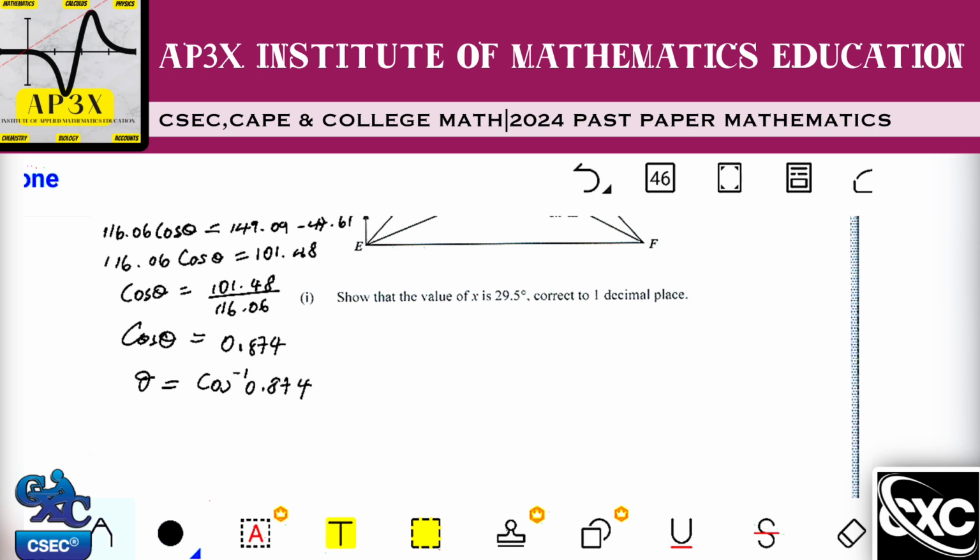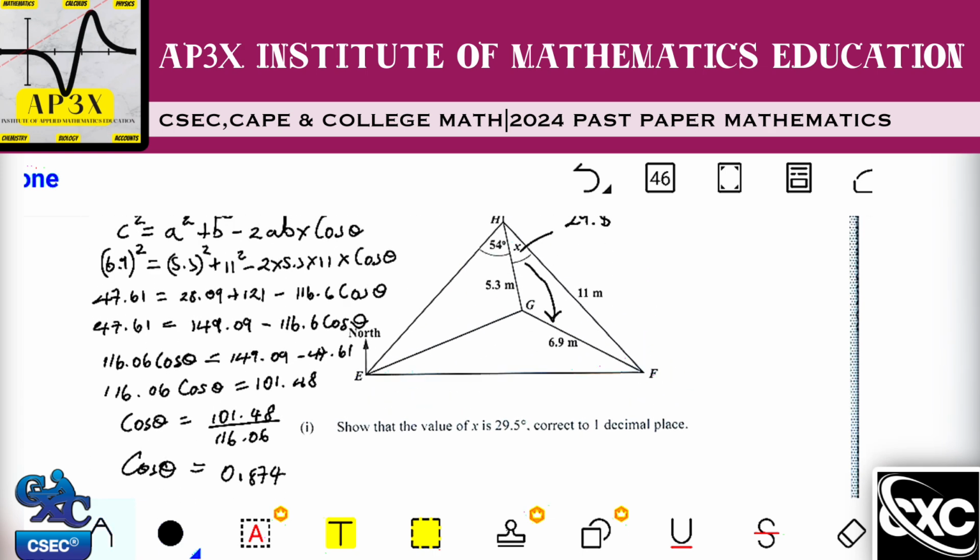So that is shift cosine 0.874, and on my calculator it is telling me that it is 29.07. So it is very, very close to 29.5.